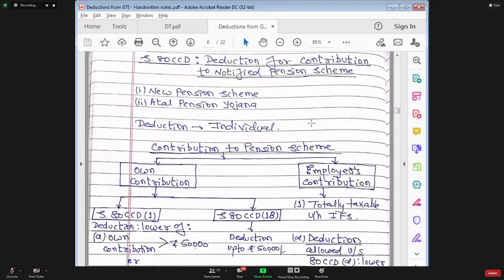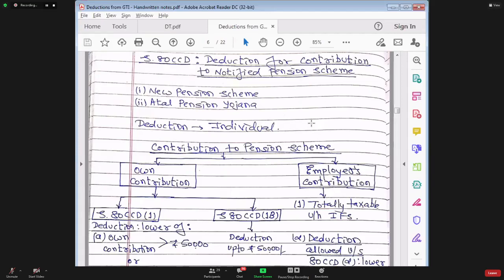Now that is not the case, because from 2004 onwards, for all those who have joined a government job, some portion of the salary will be deducted as contribution to the pension scheme.